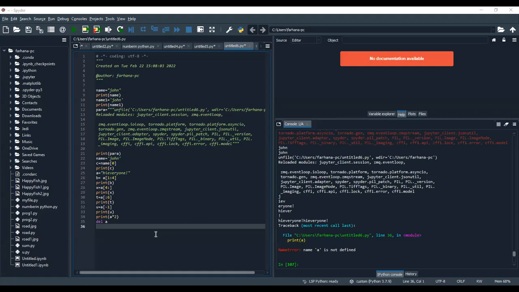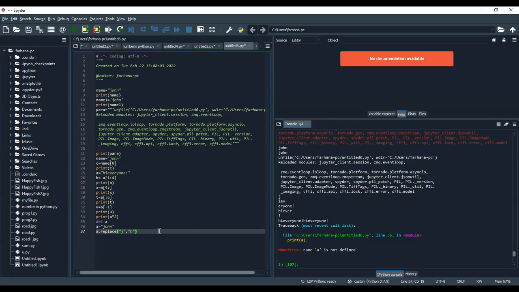Okay, so I want to replace, for example, A is equal to John. Now I want to replace it. So A dot replace, any character. For example, you want to replace J with, say, H.